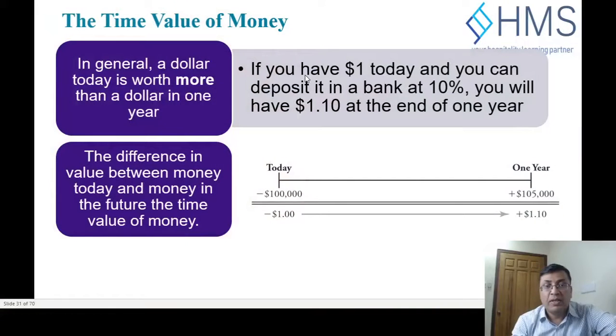So let us understand this concept with a couple of examples that will make it very clear for you. In general, a dollar today is worth more than a dollar in one year. If you have $1 today, you deposit it into the bank, you get 10%, you will have $1.1 at the end of year one. Or the value of $105,000 next year is $100,000 today based on a 5% interest rate. That is called the time value of money. The difference between the value today and the value in the future is called the time value.